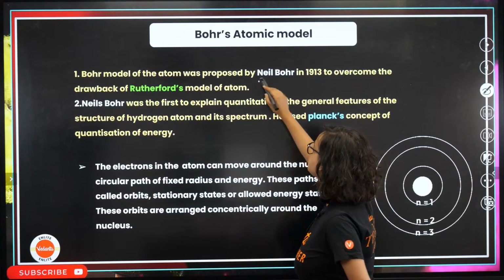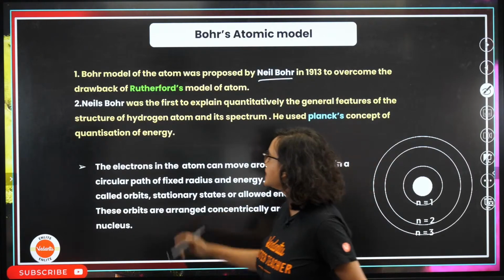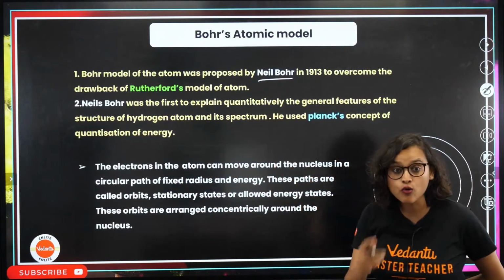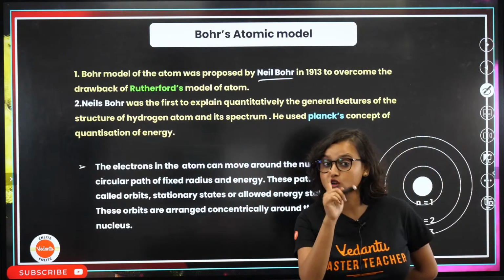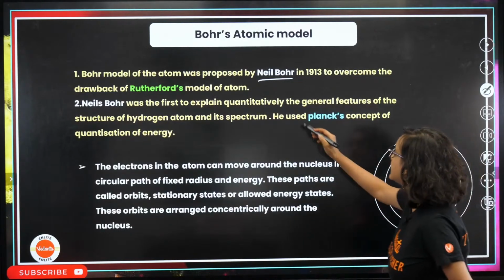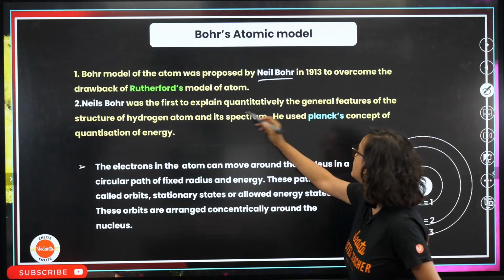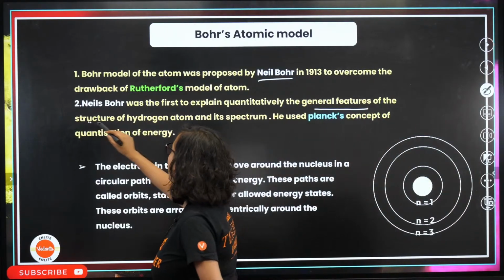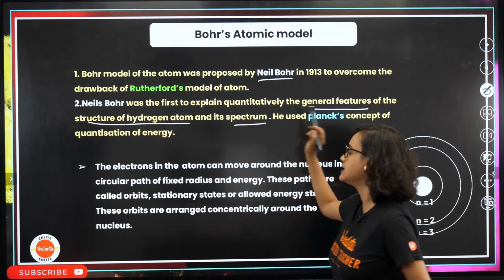So, Niels Bohr was the first one who explained quantitatively, my dear students, not qualitatively, the general features of the structure of the hydrogen atom and its spectrum.